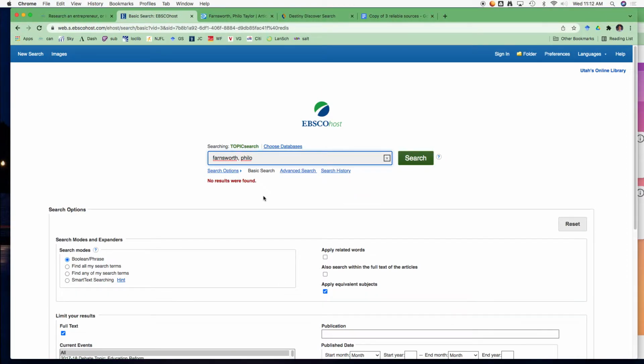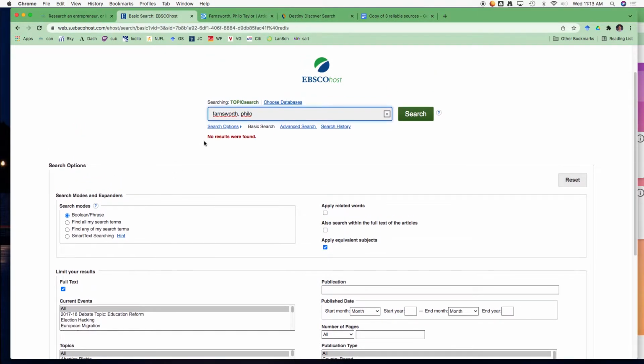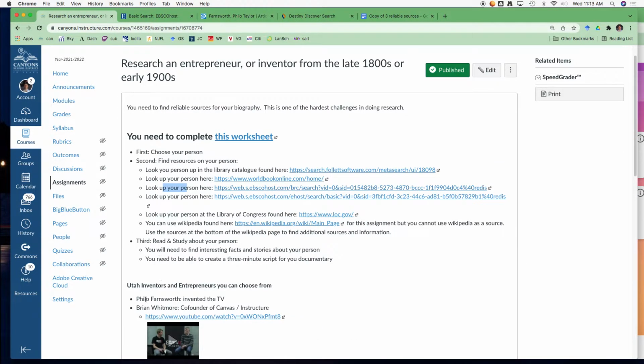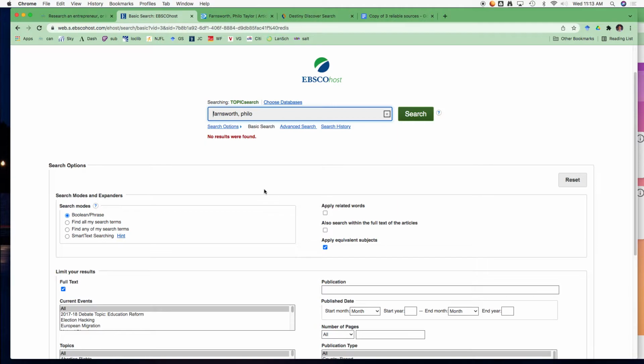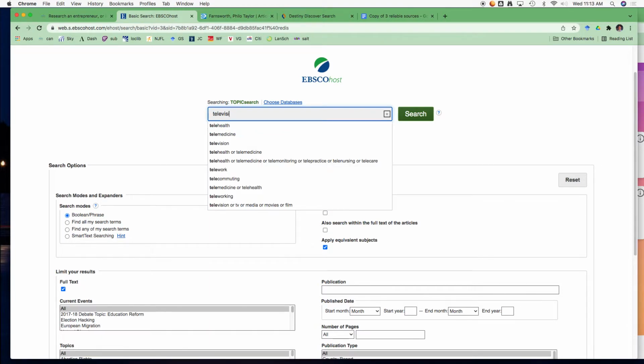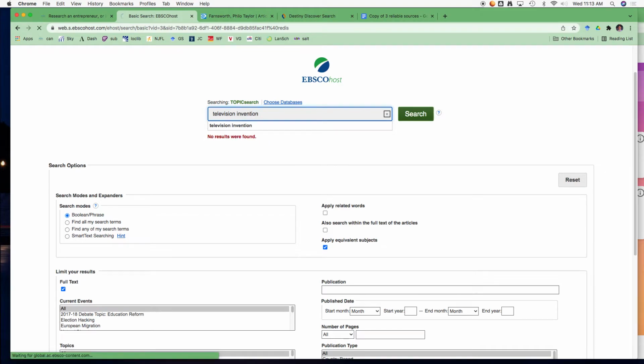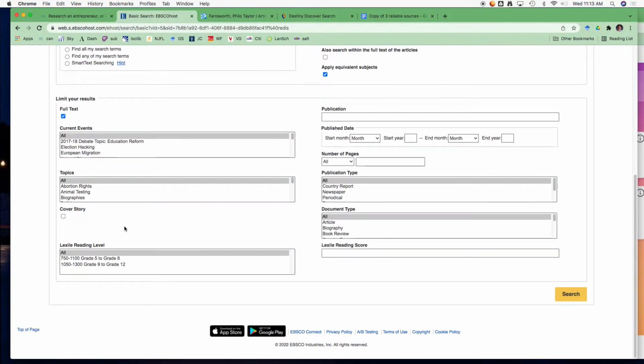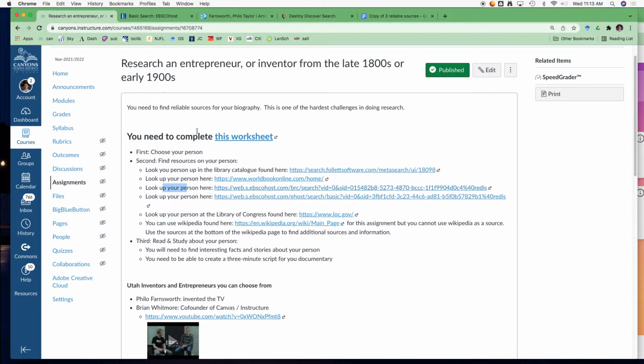Ooh, they don't have anything. That's surprising. Did I spell it right? Check the spelling. Yeah, it worked on the same spelling in the other places. So it's surprising they didn't have anything. Oh, it's this one. So that's okay. We could even look up television invention. That's another thing that's surprising. Okay, so we're not having luck there. That's all right.